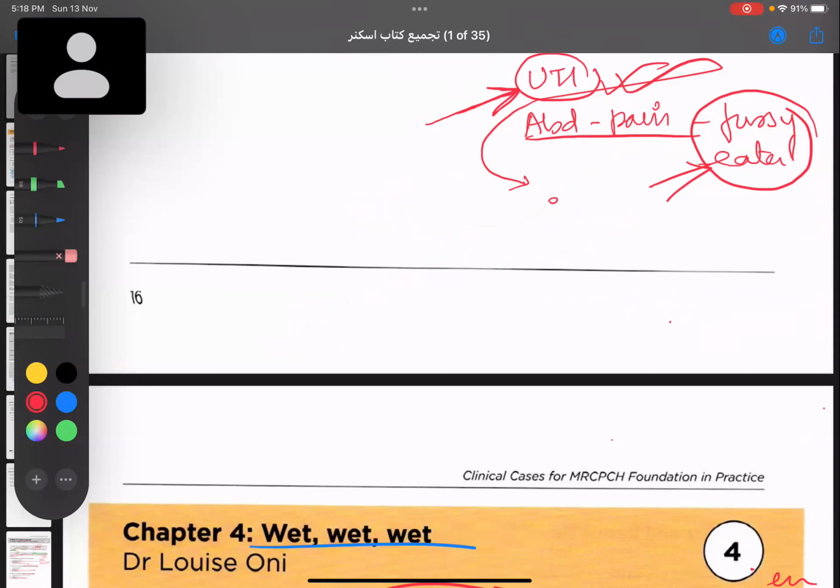Now, I have this child with nocturnal enuresis, and I'm going to treat according to symptoms. If he has UTI, I'm going to give antibiotics. If it is abdominal pain or constipation, I'm going to give laxatives. What about if he is a fussy eater or if there are any emotional triggers? What am I supposed to do for that?